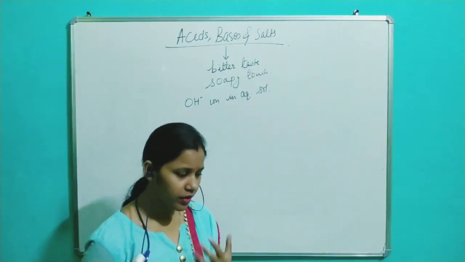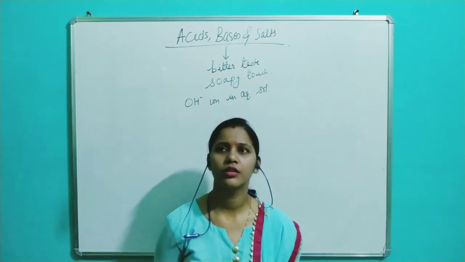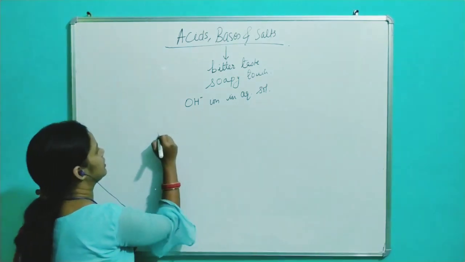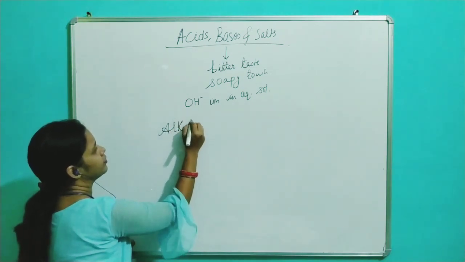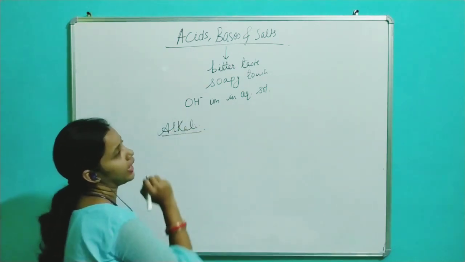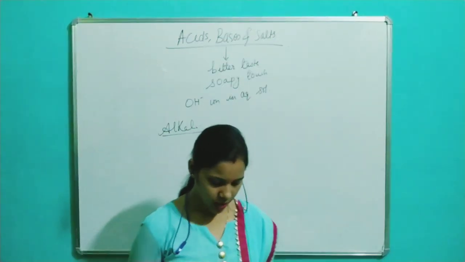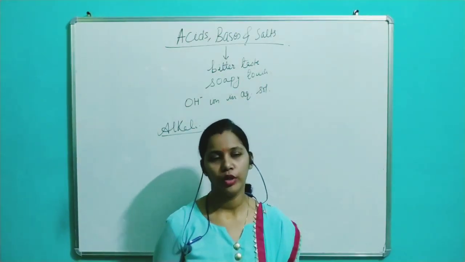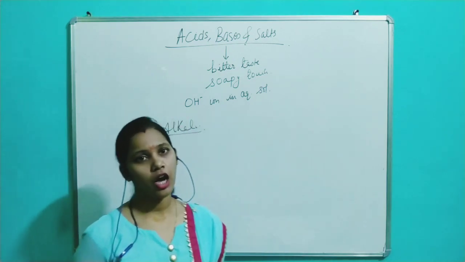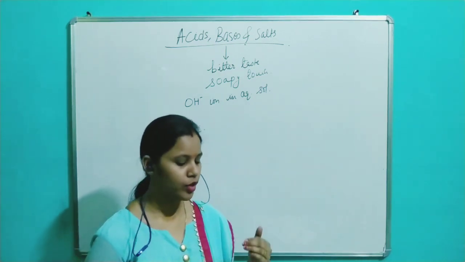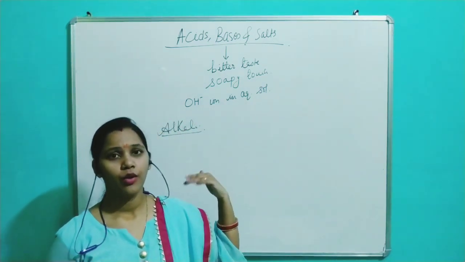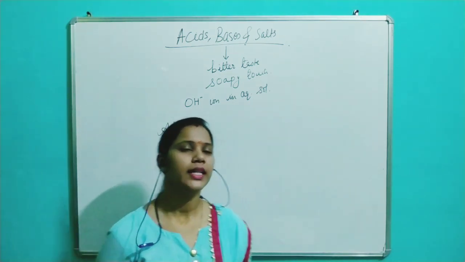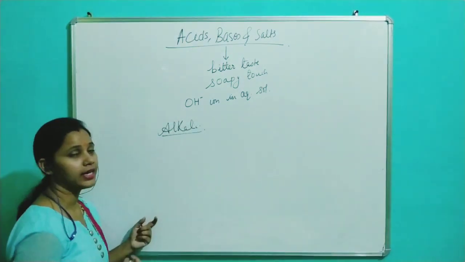Now, basically, we'll talk about alkalis. What is an alkali? Some bases are water soluble while some bases are not soluble in water. Generally, the bases which are soluble in water are considered alkalis.